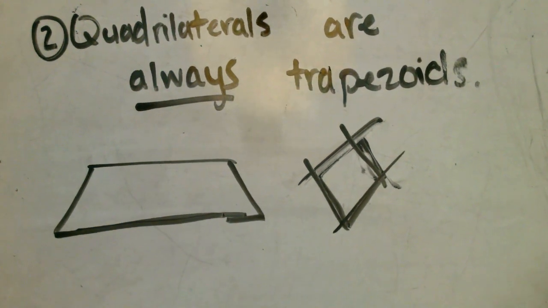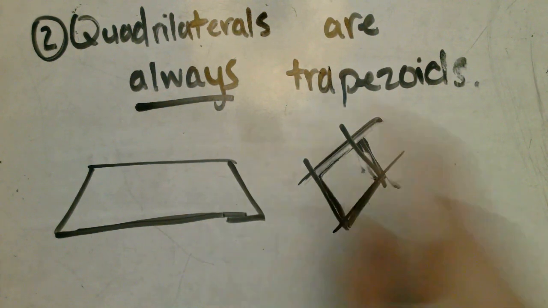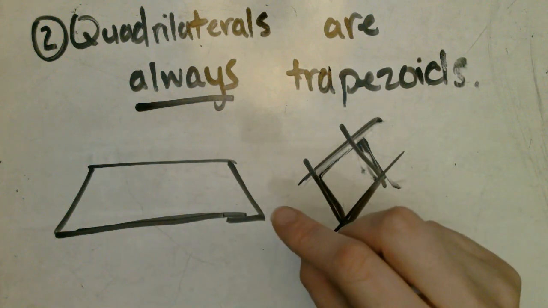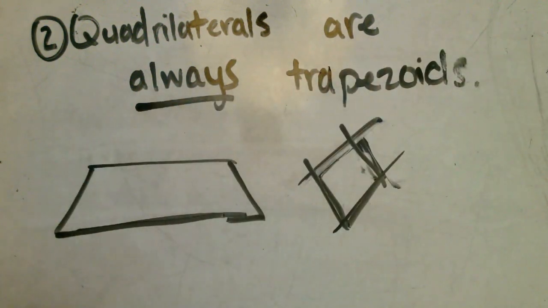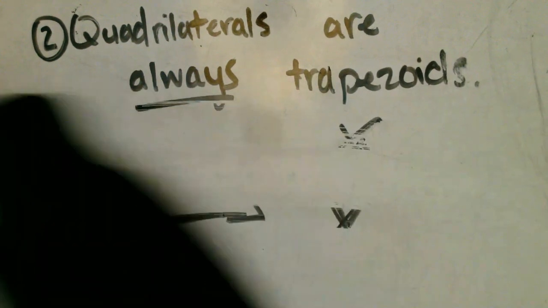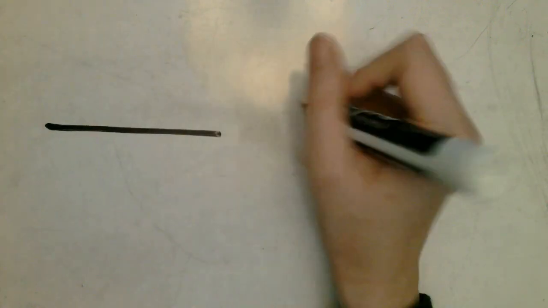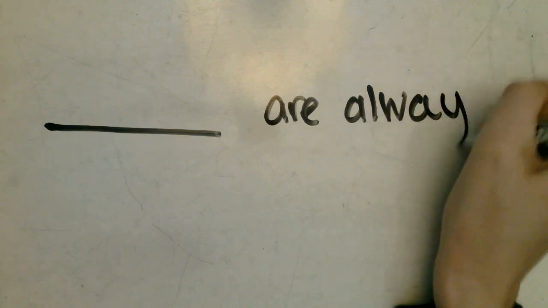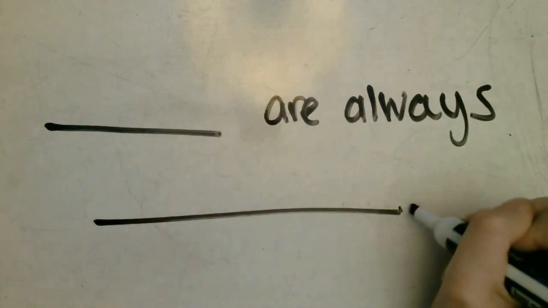When we are looking at different ways to qualify shapes, it's important that we pay attention to the exact characteristics that we are being asked to identify. On your whiteboards, we are going to write the following sentence. Erase your whiteboards if you have anything on them and write this with me. Blank are always blank.